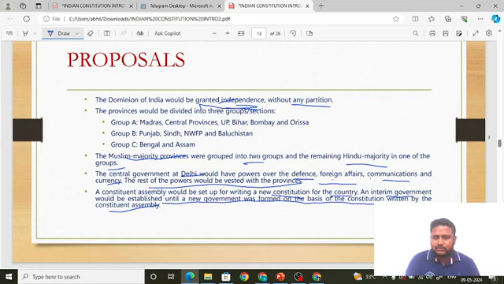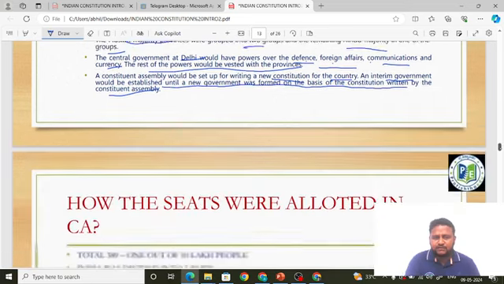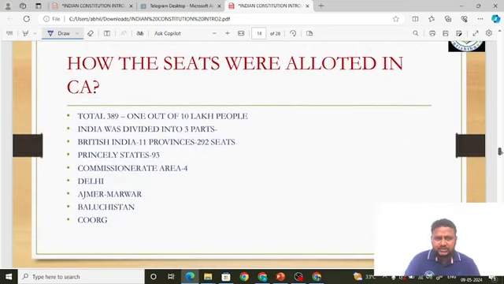Next we'll learn about the composition of the Constituent Assembly. When it comes to composition, friends, how the seats were allotted. As per the Cabinet Mission Plan, there should be a total of 389 seats. That is basically 1 out of 10 lakh people: out of 10 lakh people, 1 will be elected to the Constituent Assembly. India was to be divided into 3 parts.